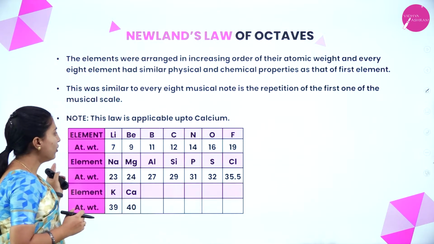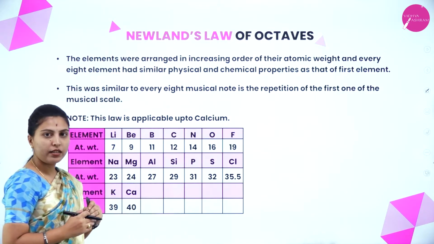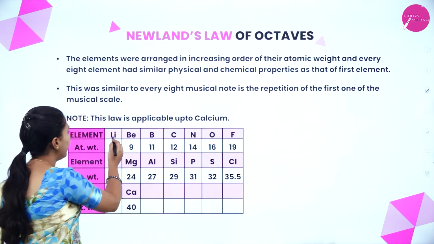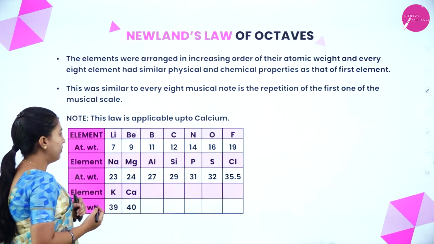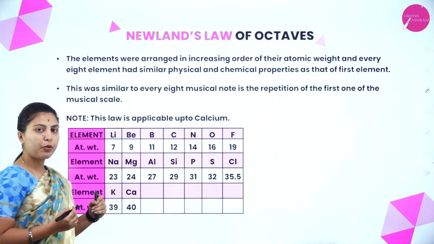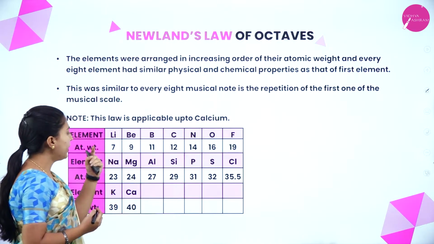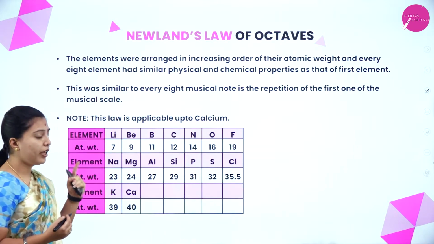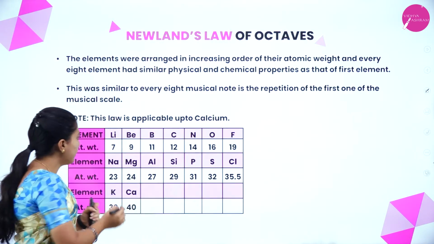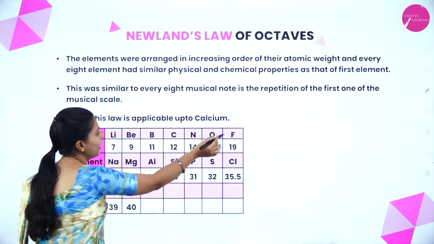He also grouped some elements here. The first element should be related to the 8th element, meaning the physical and chemical properties of the first element should be related to the 8th element, and this resembles the musical notes, that is sa re ga ma pa da ni.